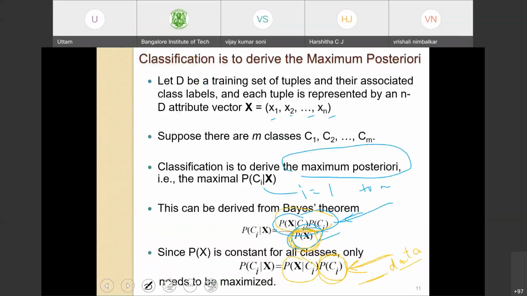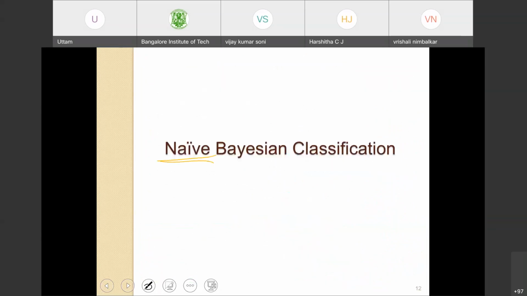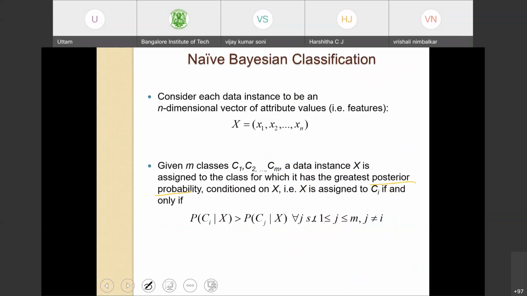Okay, this is what I am trying to show here, the left hand side. This is the probability of x belonging to ith class, and as in naive Bayesian classification, we compute it for ith class, jth class, and so on. And for whichever class the probability is higher, the data point is assigned to that class.